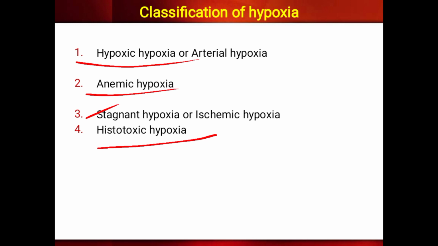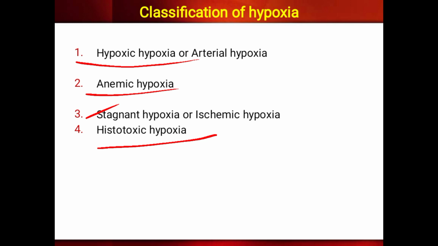Hypoxic hypoxia means there is a decreased oxygen content in the blood. The hemoglobin content is normal, RBC count is normal, so everything is normal, but there is a decreased oxygen content in the blood.